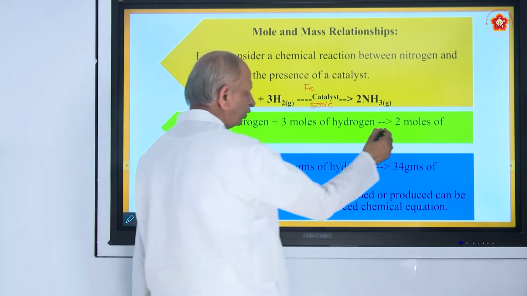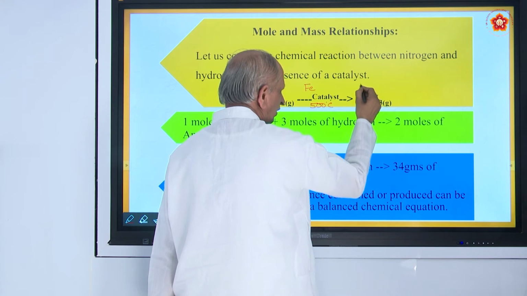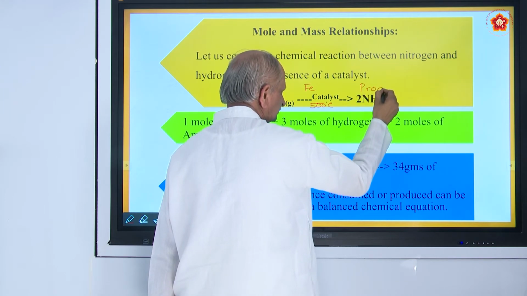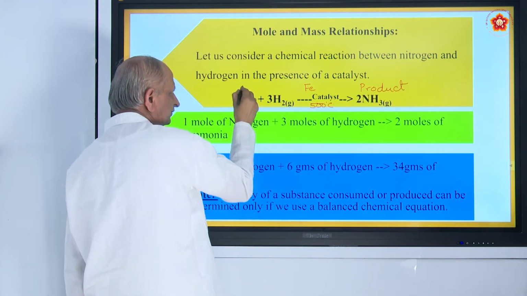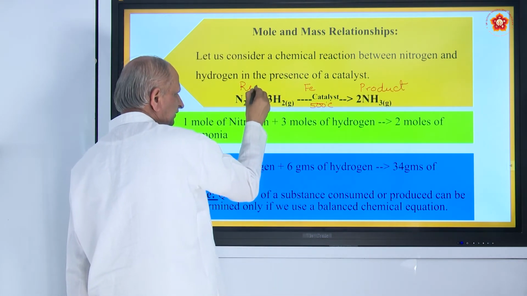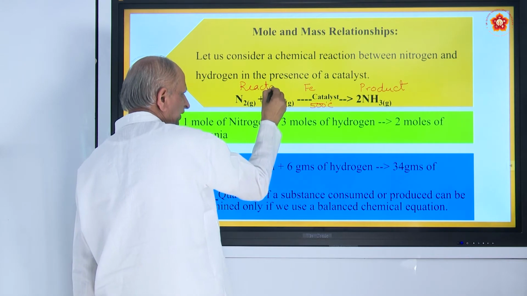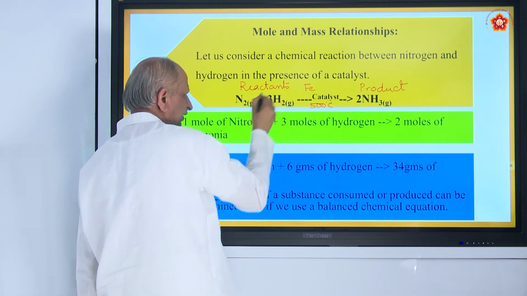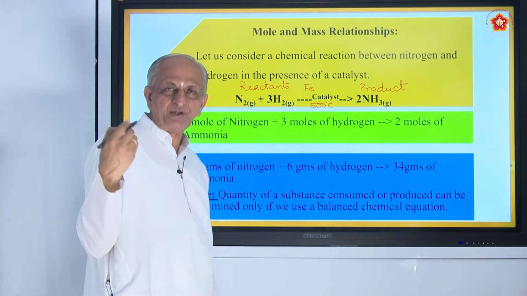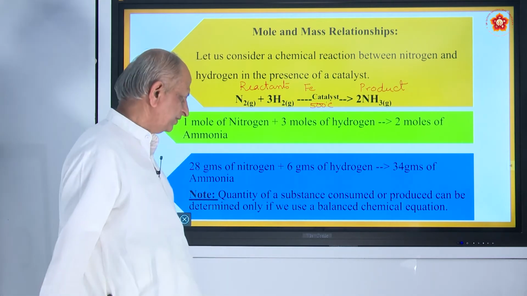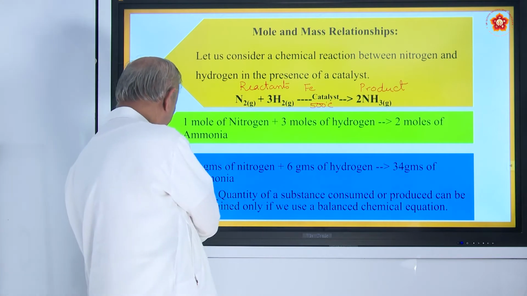This is what is called produced, or we call it the product. Consumed means reactants. How many grams of reactants are required for the reaction? How many grams of product is formed? Okay, that can be made out.